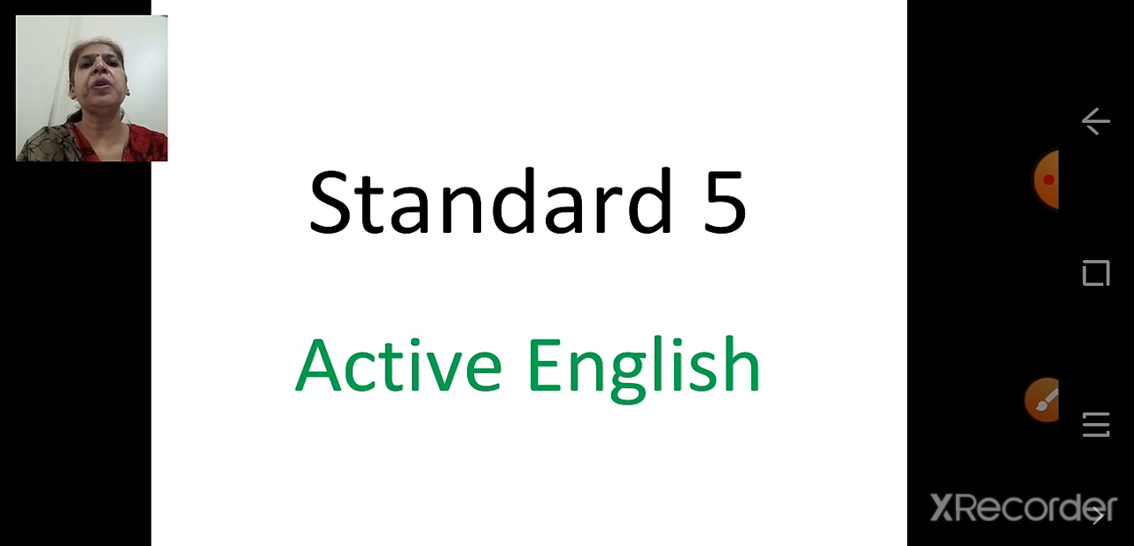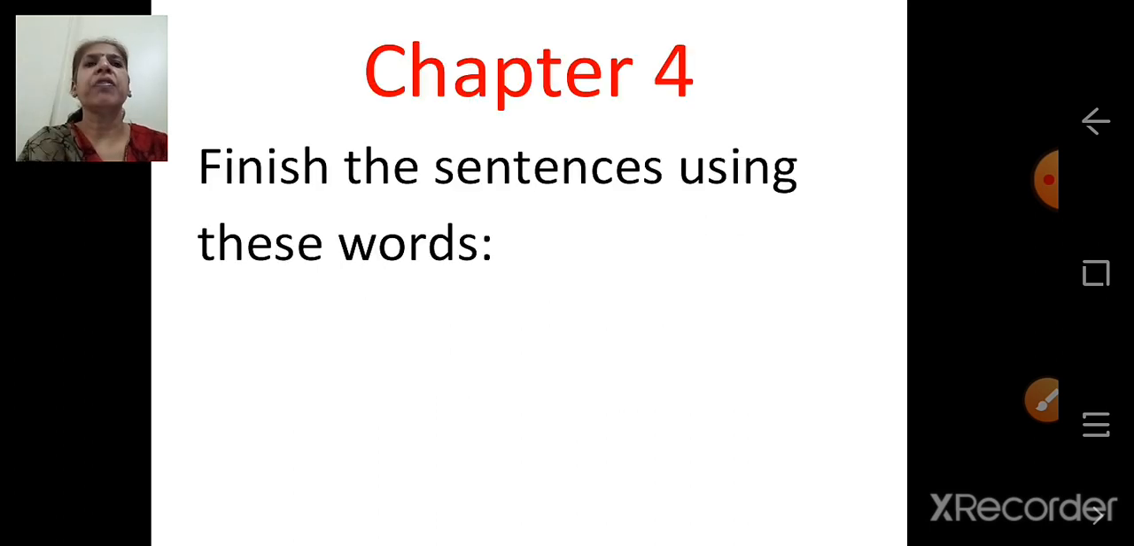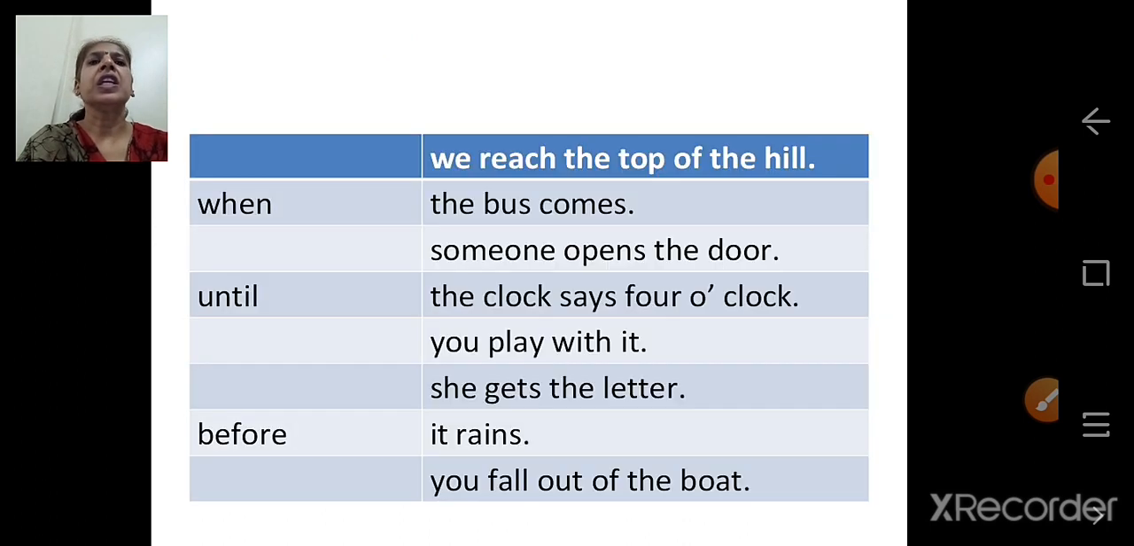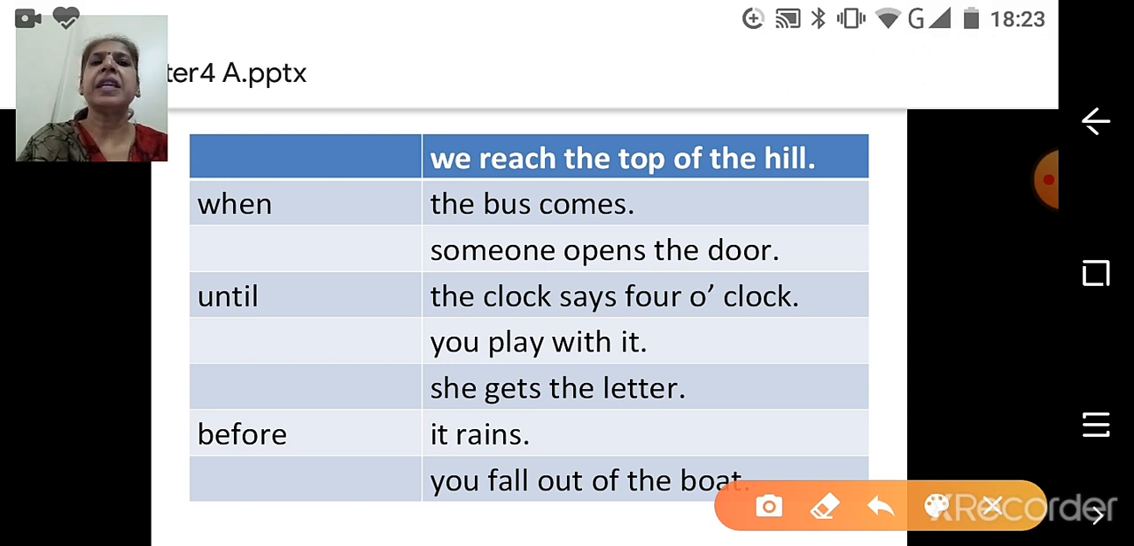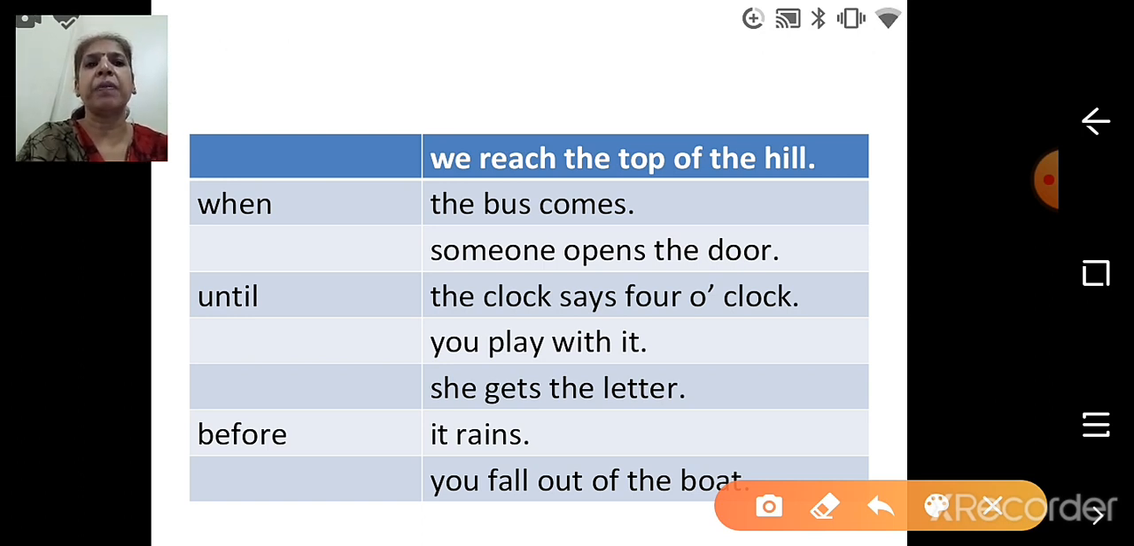So today we will do Active English chapter 4. Chapter 4, finish the sentences using these words. Here one table is given, and in this table you have two columns. In the first column you have the words when, until, before. So we have to use the words from the first column: when, until, before.